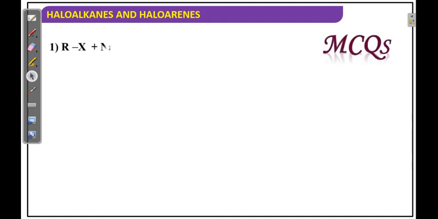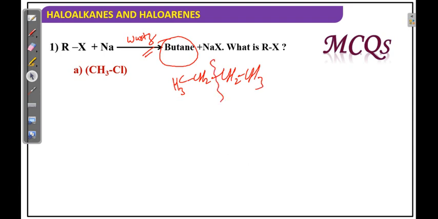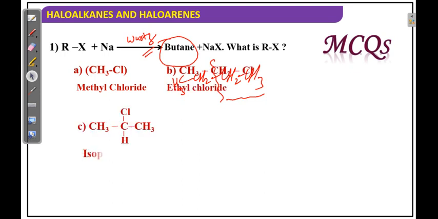Next, see, RX and that means Wurtz reaction. From this Wurtz reaction you have to prepare butane. So which alkyl halide will you take? Very simple. First you write the butane structure. This is the butane structure. Just break it in half. Okay, ethyl. So obviously ethyl chloride you have to take. Methyl chloride, ethyl chloride. Ethyl chloride is the answer. So B is the answer.